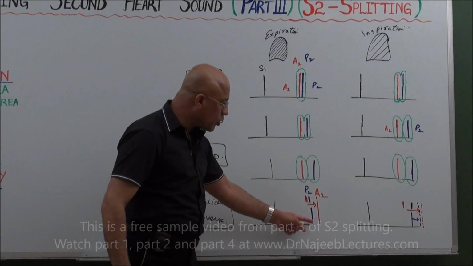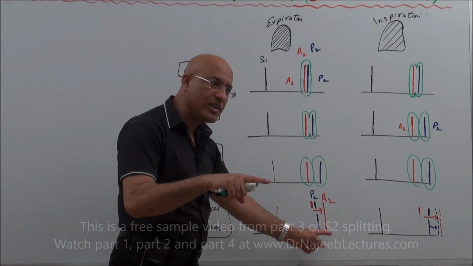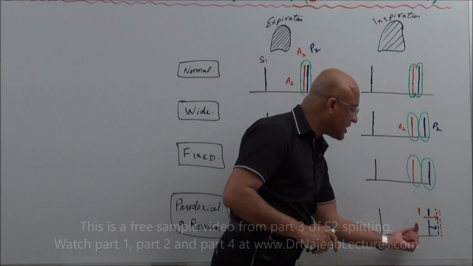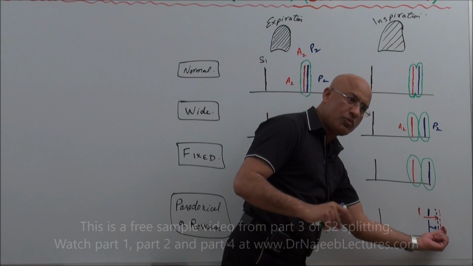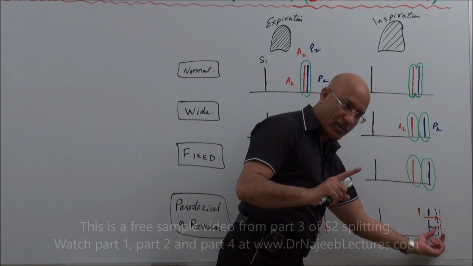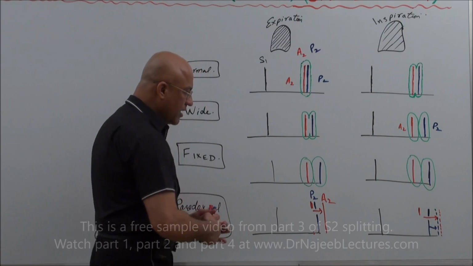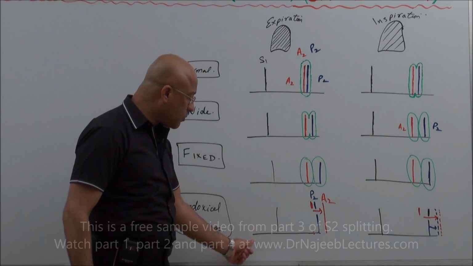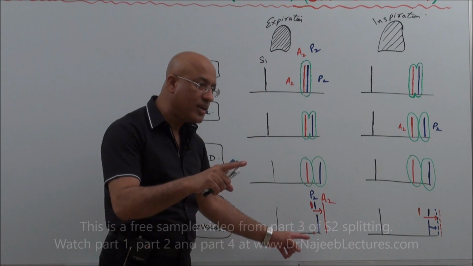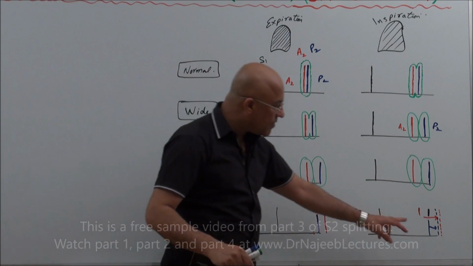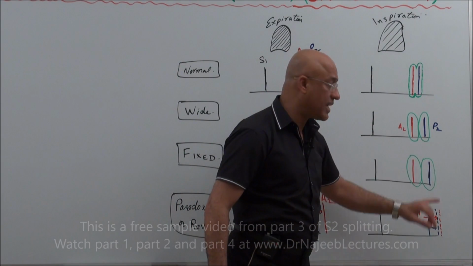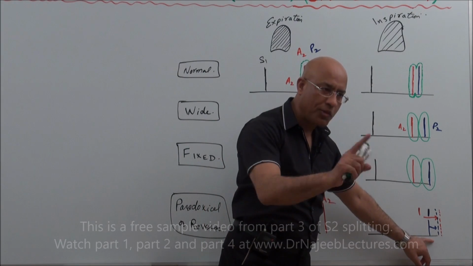Here A2 crosses P2, during expiration it is heard as split, but during inspiration when P2 delays itself, it fuses with the delayed A2 and it becomes a single sound. Now I will repeat it. During expiration normally there should be no split, but in this patient there will be a split during expiration, and normally during inspiration there is a split, but here during inspiration there will be no split.